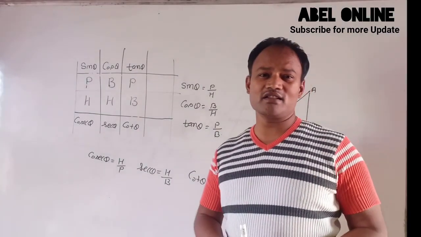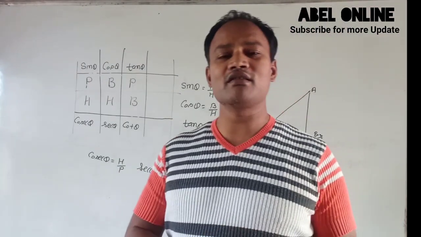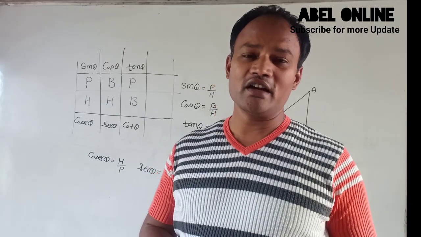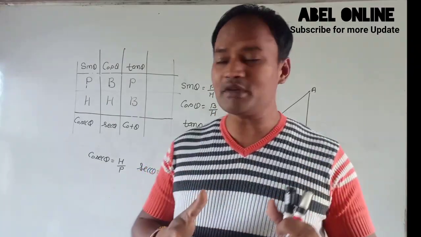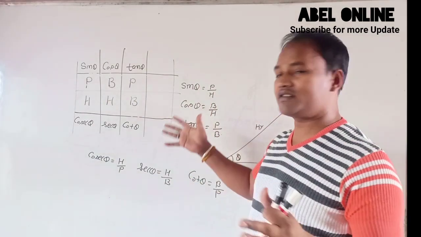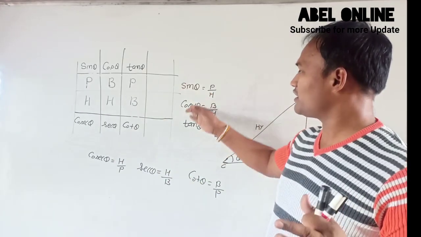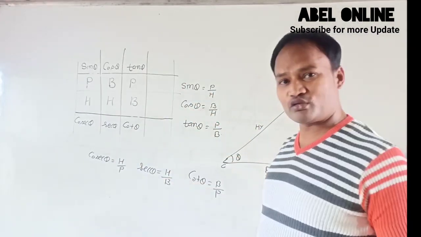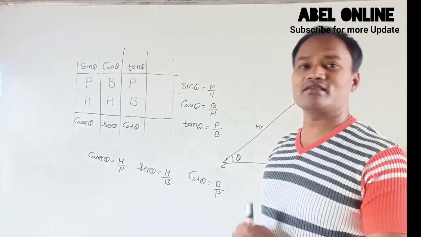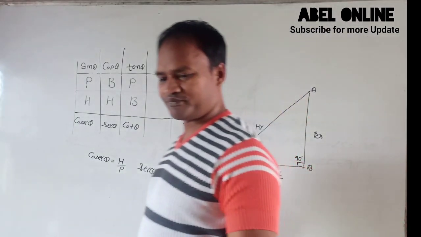Now the question arises, is there any relation between sin theta, cos theta, tan theta, cosec theta, sec theta, cot theta? Yes, there is a relation. So let's see.